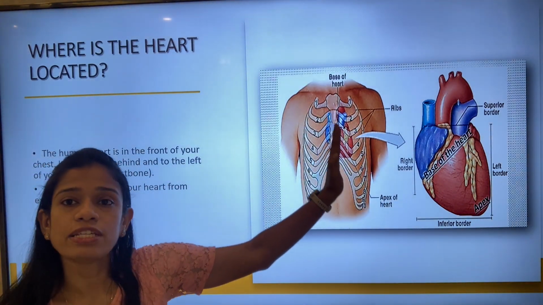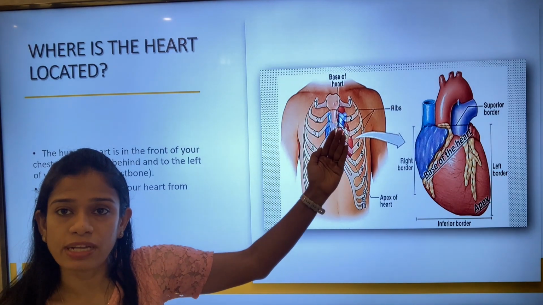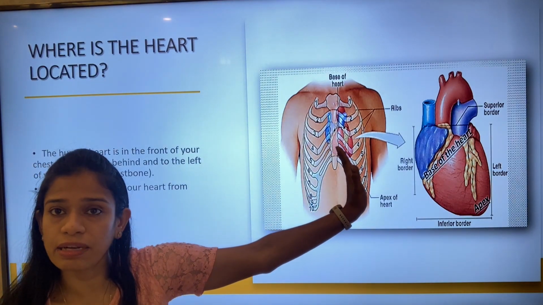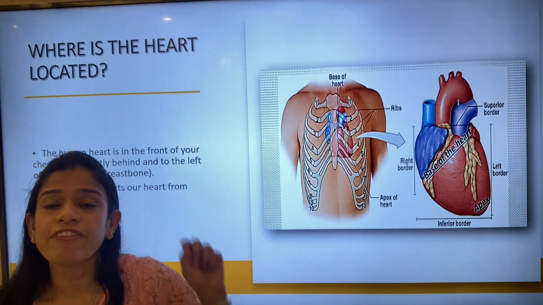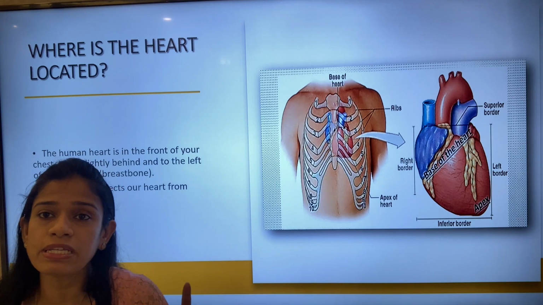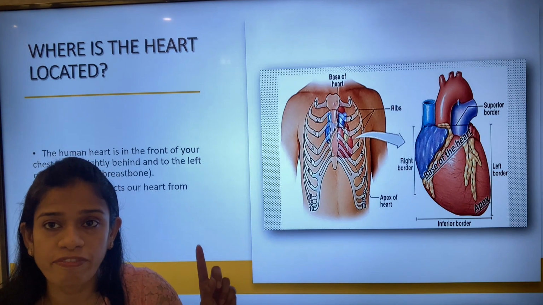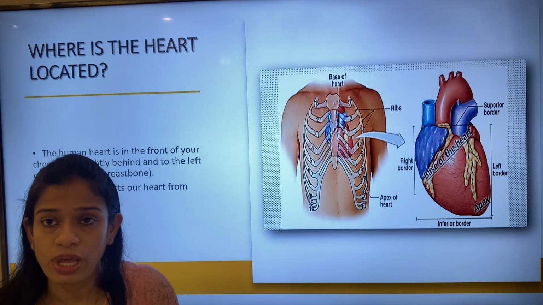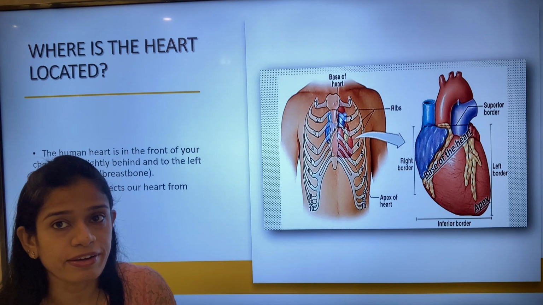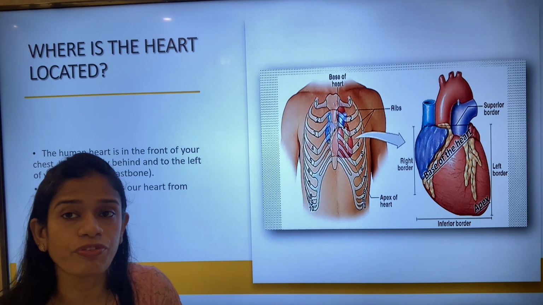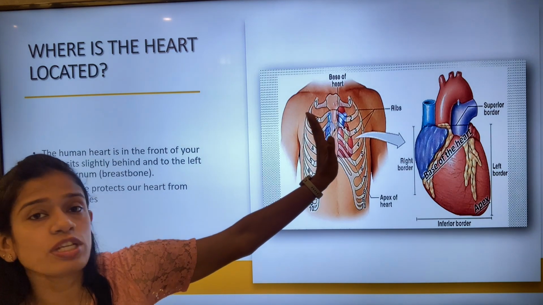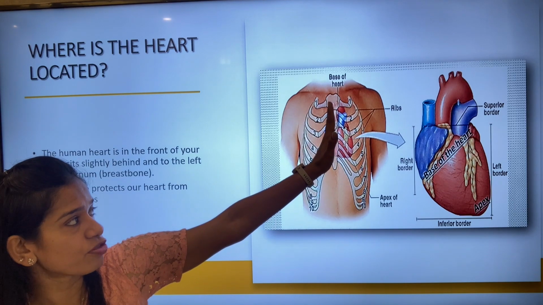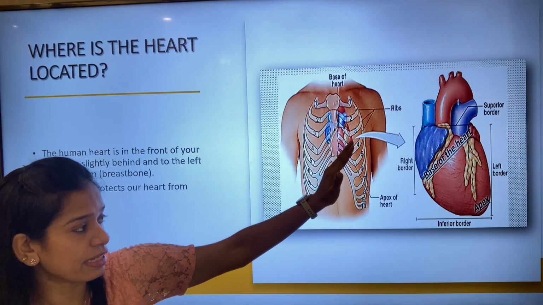It is mostly situated at the center, just at the back of the sternum, and the apex is tilted a little bit onto the left side. In very rare cases, human beings have been reported having the apex of the heart tilted towards the right hand side also. It is obviously very rare, but such cases have been reported. So it is mostly from the center towards the left, but in some rare cases it is from the center towards the right.